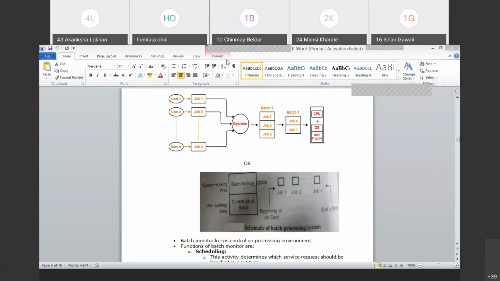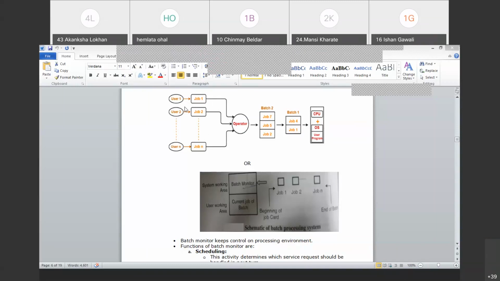So here the user creates job one. What does that stand for? I am creating some job, which could be, for example, my program. In those old eras, it could be my Fortran or COBOL program to be executed. So creating a job means I create my program. And it was not possible for me to directly submit the program to the system, press some key, see the output, see the compilation. That was not possible.